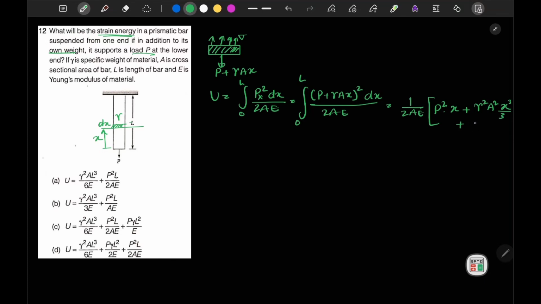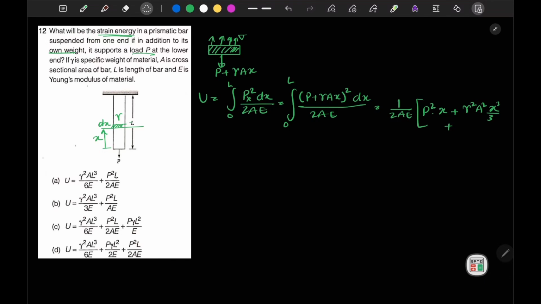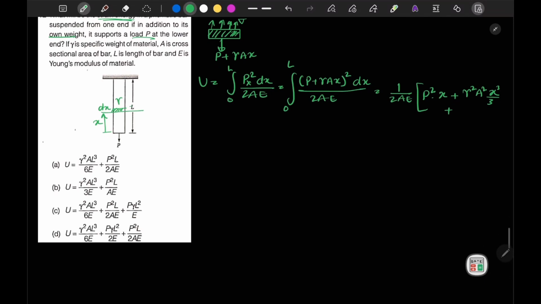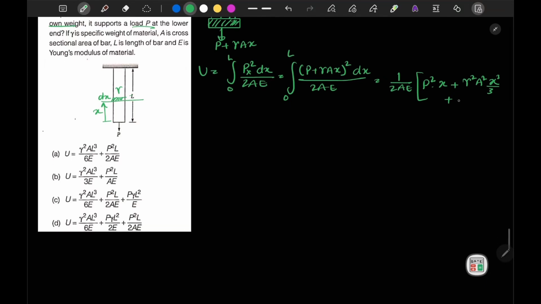Plus the third term will become 2p gamma a x, so this will be 2p gamma a, and x dx will become x square by 2. Now the limit is from 0 to L.